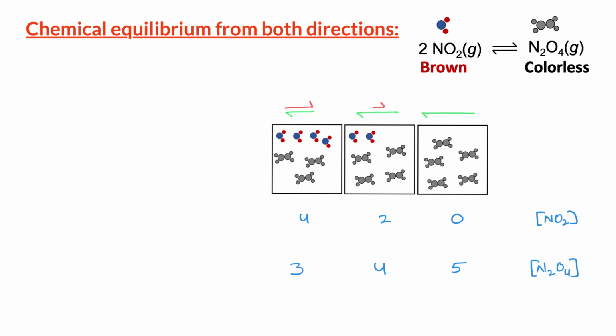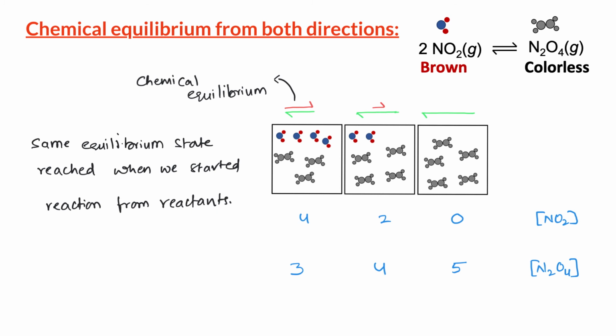After a certain time t, the rate of reverse reaction becomes exactly equal to the rate of forward reaction, and the system or the reaction reaches chemical equilibrium. The equilibrium state we reached starting from the products is the same as the equilibrium state we reached when we started the reaction with only reactants.